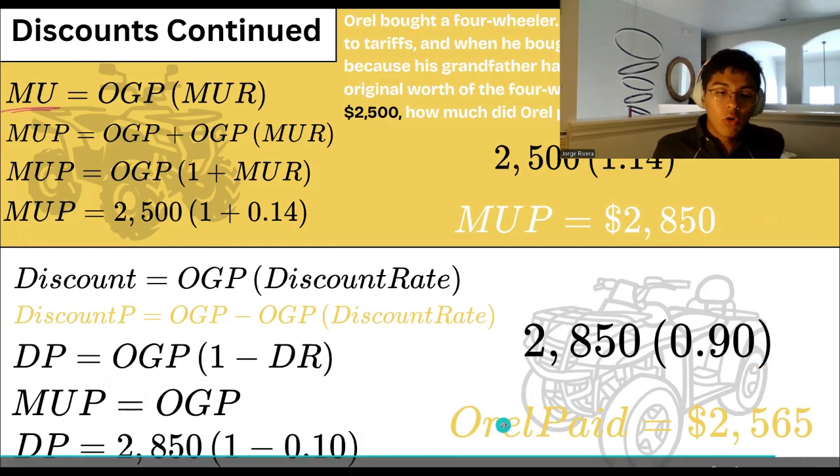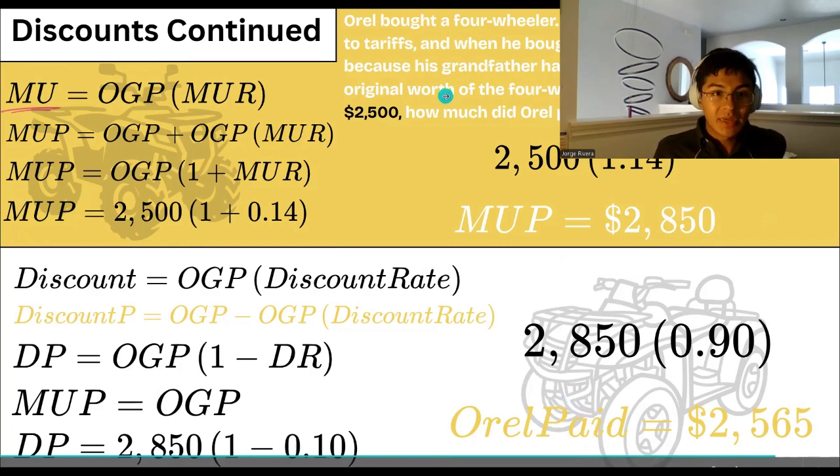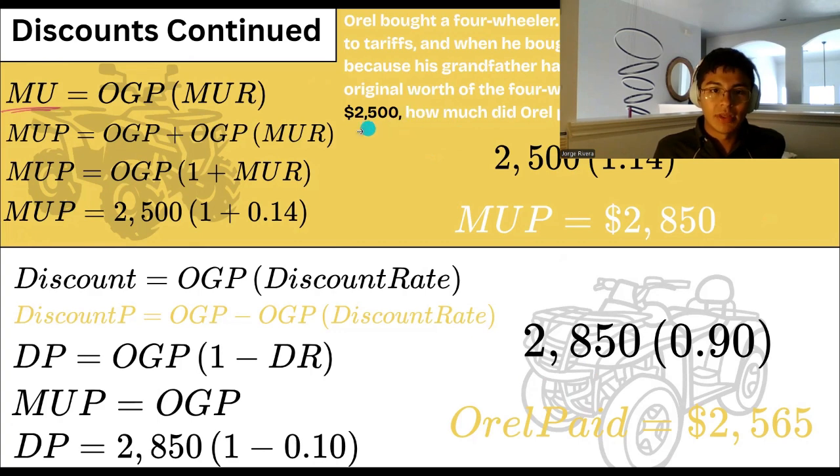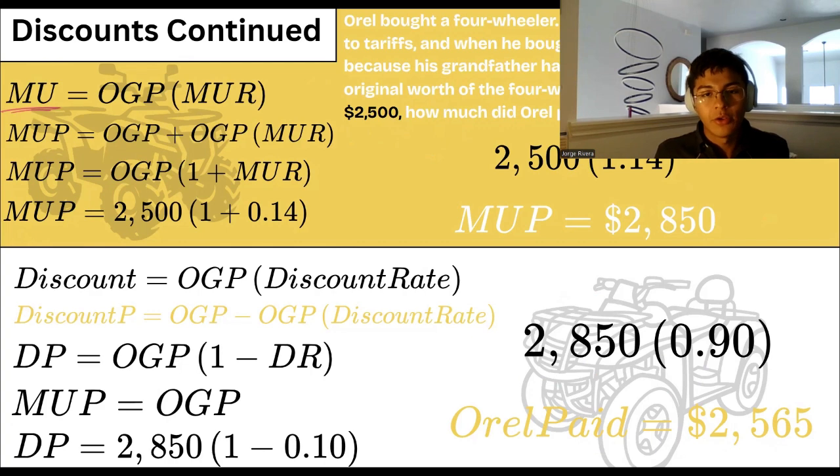And so after the 14% markup and the 10% military discount were applied respectively to their own original prices, as in the 14% was applied to the $2,500 and the 10% was applied after the tariff markup, Oral paid around $2,565. So it wasn't really a huge increment thanks to Oral's grandfather, but we can see how we can apply these different discounts and these different markups.